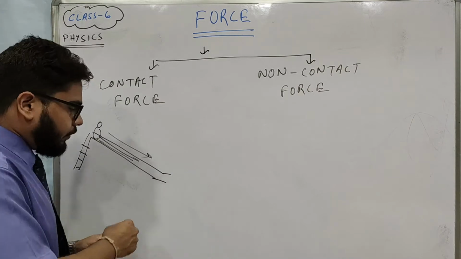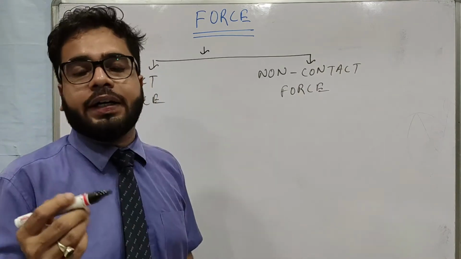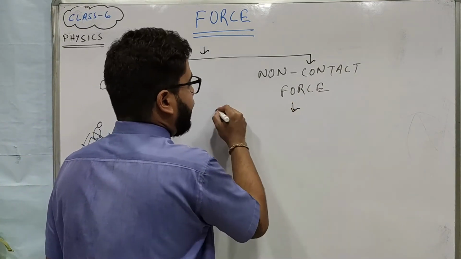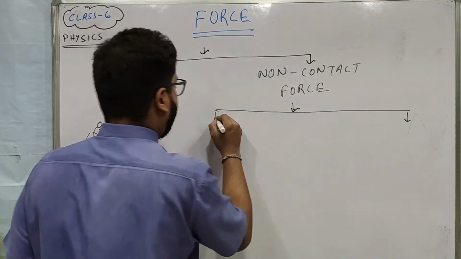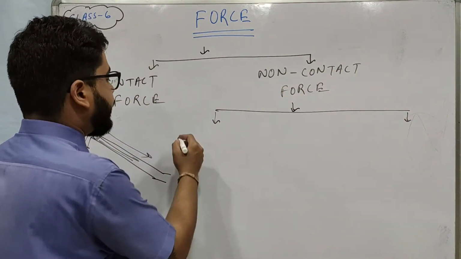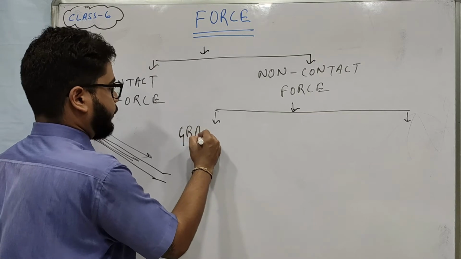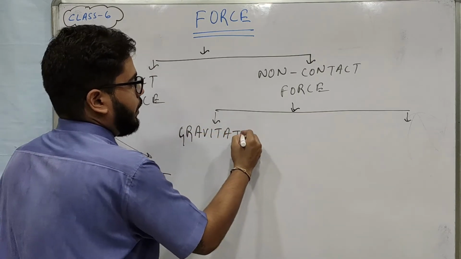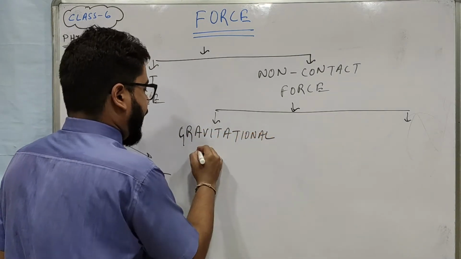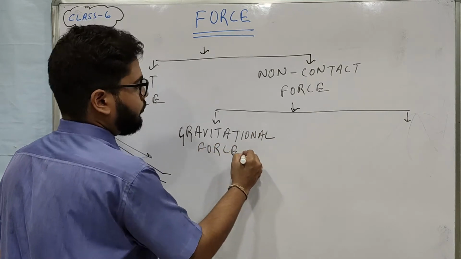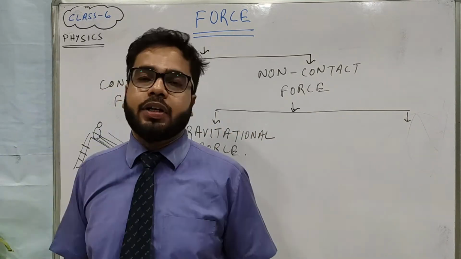Now coming to non-contact force, we can give examples of three or four types of force. The first we can give is gravitational force. Now what is this gravitational force?